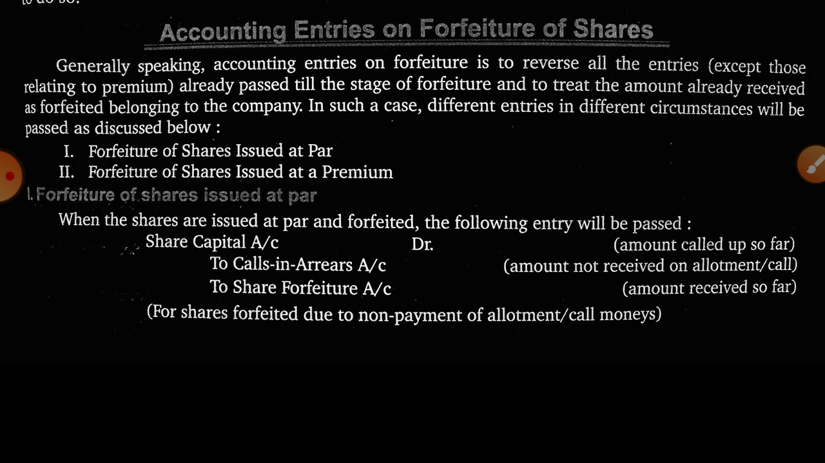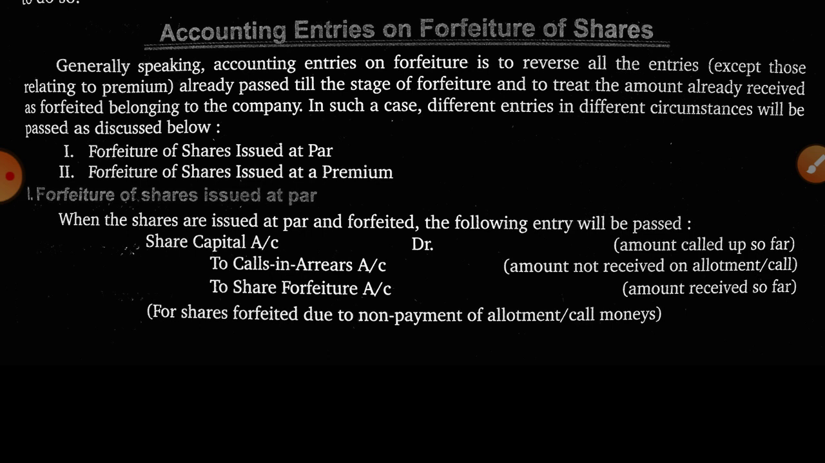Forfeit here means the company will keep those shares with itself. That means the company will remove the name of the shareholder from the register of the company, and the shareholder will not be a shareholder anymore. Is this clear? That means if the shares are forfeited, the shareholder doesn't remain a shareholder after the forfeiture of share. For an example,